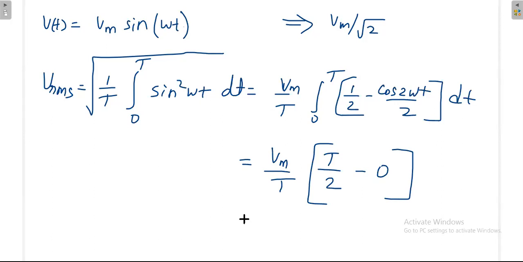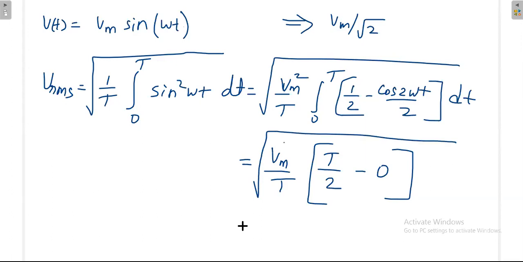We made one more mistake here, because we have to take the square. That means Vm square here, and overall square root is there. Now T and T cancel. Vm square divided by 2. Once you apply the square root, then that is Vm by root 2.